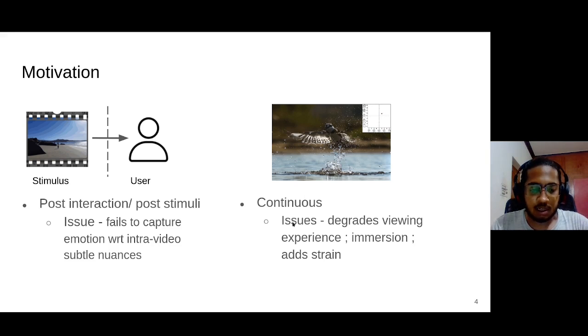Even though this fixed the issue of intra-video nuances, it created a lot of other challenges, such as the added strain on the user, the degradation of viewing experience, as well as loss of immersion. These challenges are important to address as they contribute towards the user's emotion and hence affect the direct quality of the dataset.